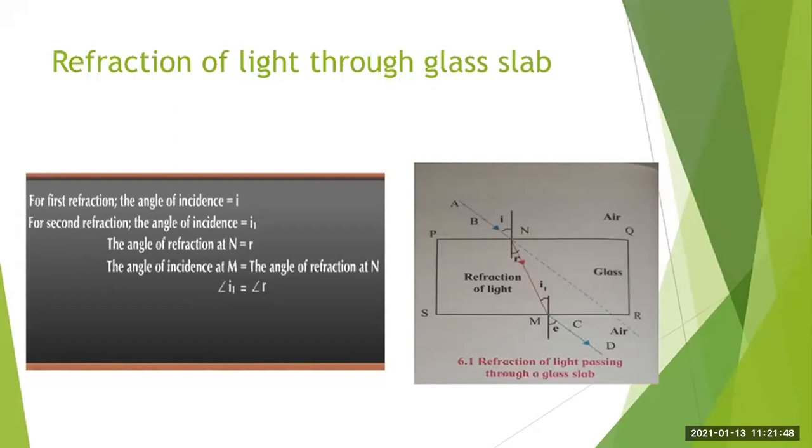Okay, so here we understand that the refraction of light occurs when the light rays pass from one transparent medium to another transparent medium. So which are the two mediums over here? Air medium and glass medium.